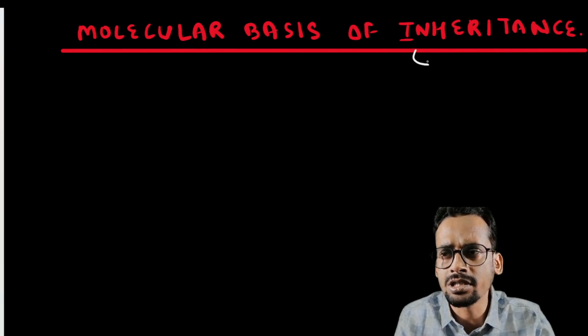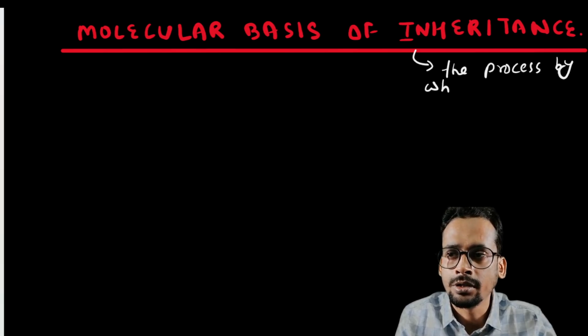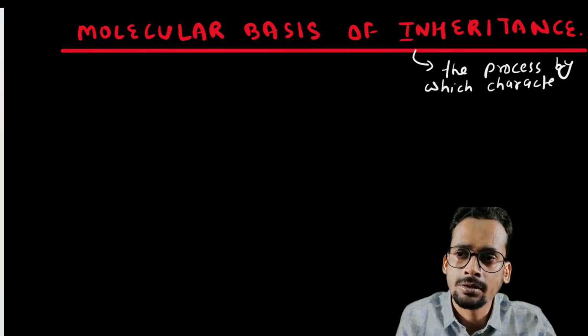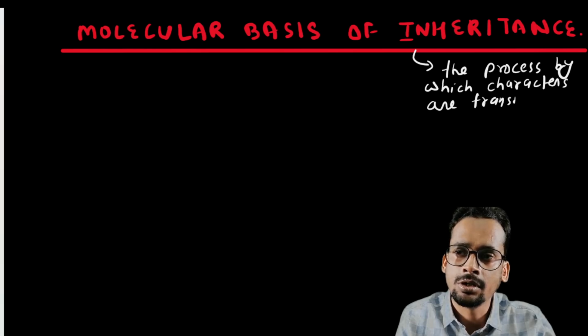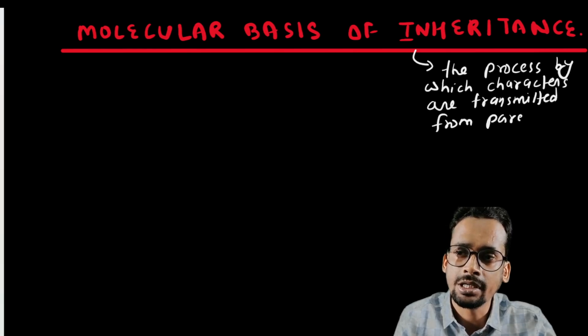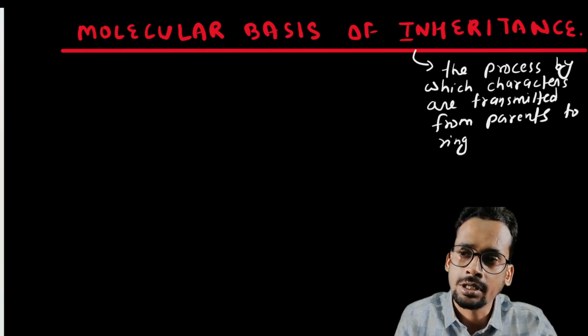You must have studied this in the previous chapter. Let me write down for you: the process by which characters are transmitted from parents to offspring is called inheritance.